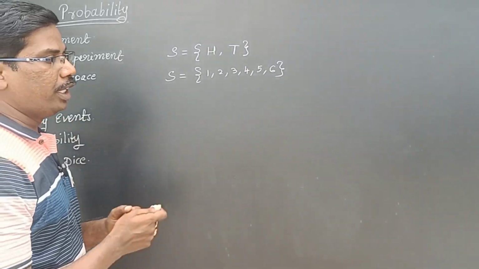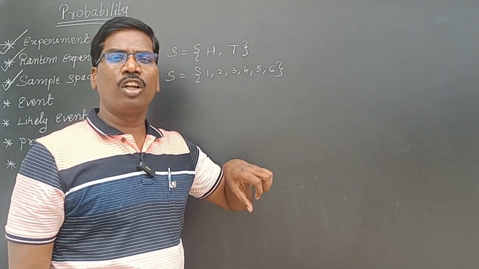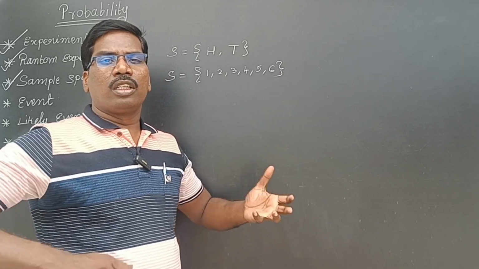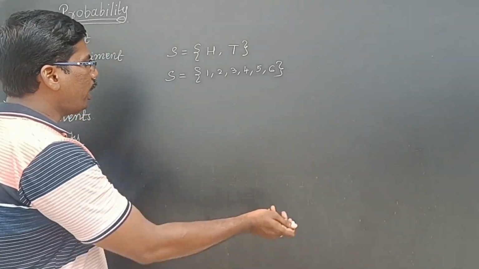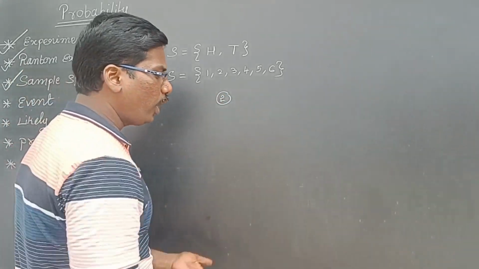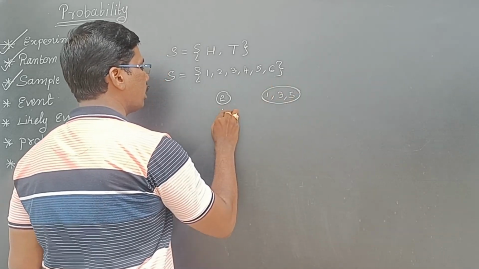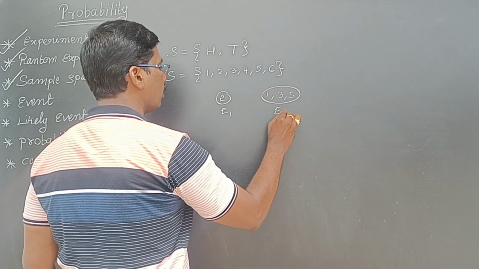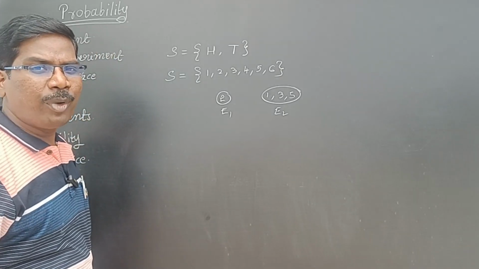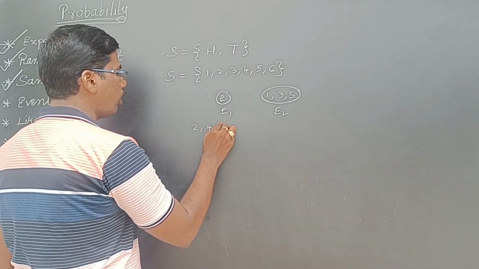Next, event. Event means in these results, if I get one or more than one outcome, that is called an event. For throwing a dice, getting 2 is my event. Getting an odd number is one more event.